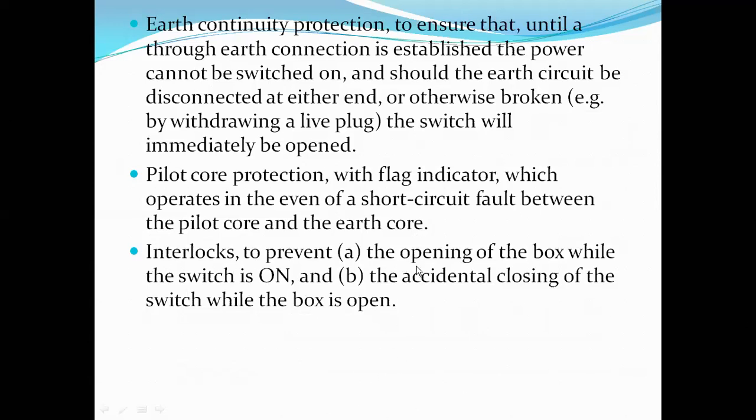The interlocks prevent the opening of the box while the switch is on, and the accidental closing of the switch while the box is open. During maintenance time, it makes the environment very safe. That is the purpose of this.